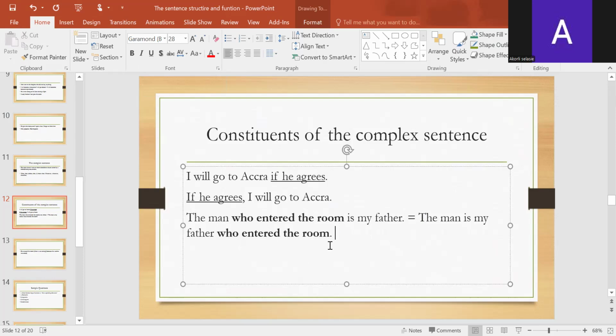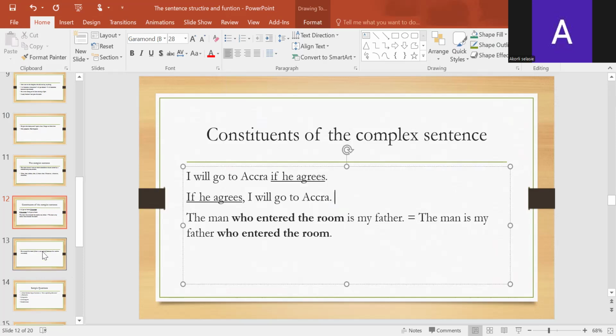So you can see that when we reconstruct this, the man who entered the room is my father. So that subordinate clause comes to split the main clause. You may not see this in exam, but I need to explain it just to explain.